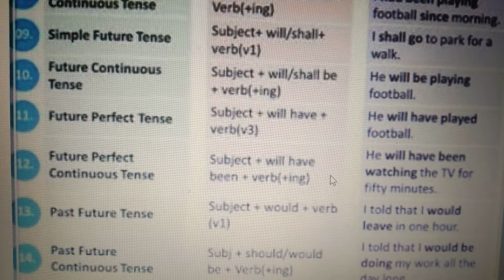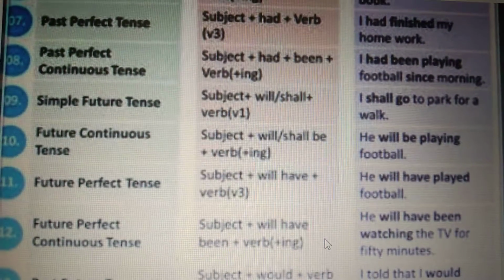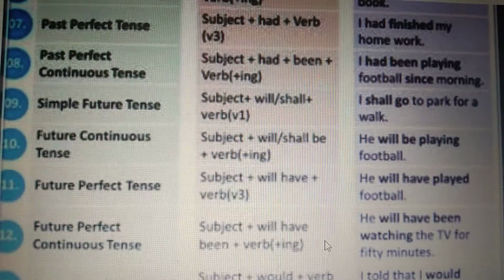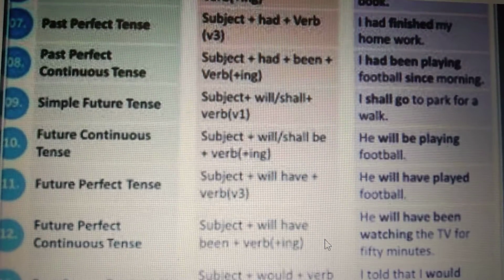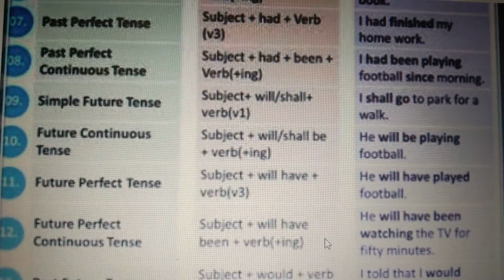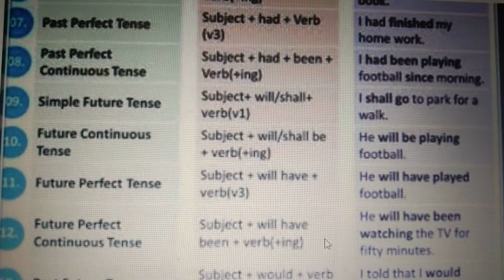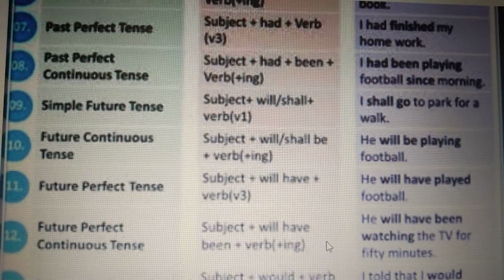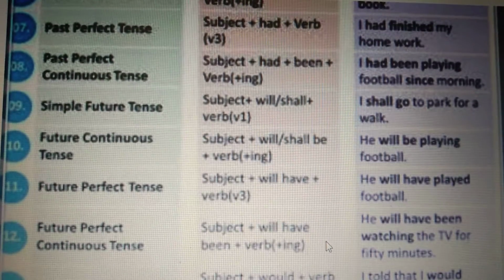Next is future perfect continuous tense. Future perfect continuous tense is used for an action which will go on continuously in future for some time. For example, I shall have been living at Murray for a week. You will have been living there since May 2018. To form this tense, shall have been and will have been are used with the first form of the verb plus ing.